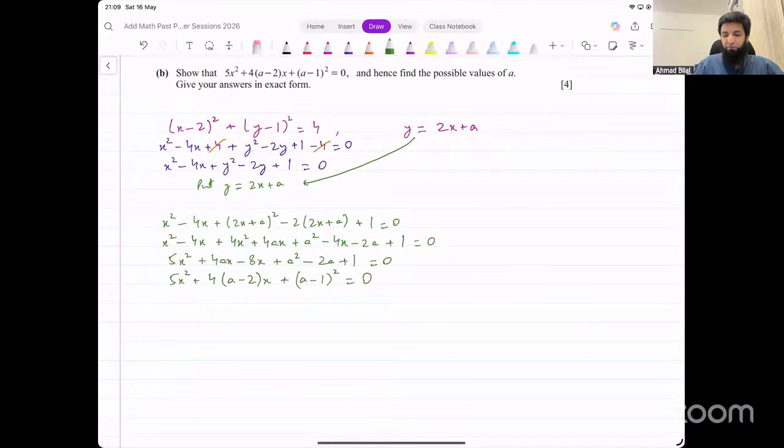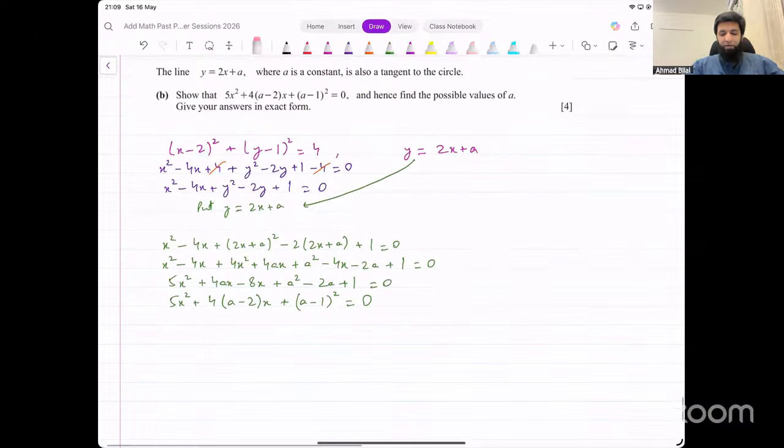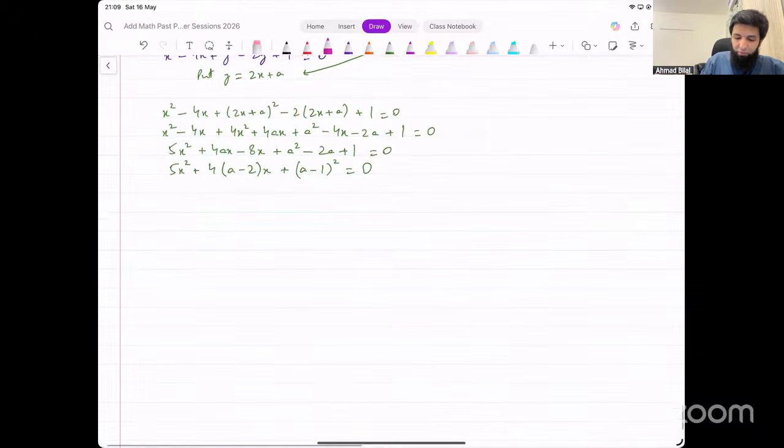That's quite some work for 4 marks because we still have to find the possible values of a. So we equate both of them first. We equate them, simplify that, and that gives us this. Now, since the line is a tangent to the circle, what does that mean? B squared minus 4ac must equal 0. So we put b squared minus 4ac equal to 0.